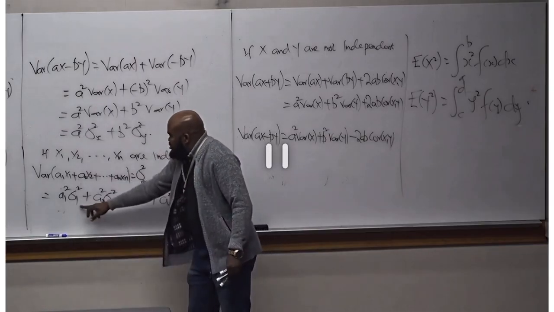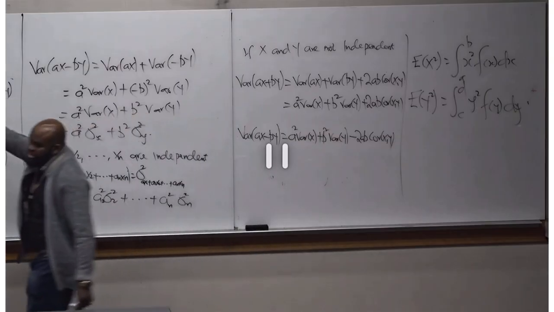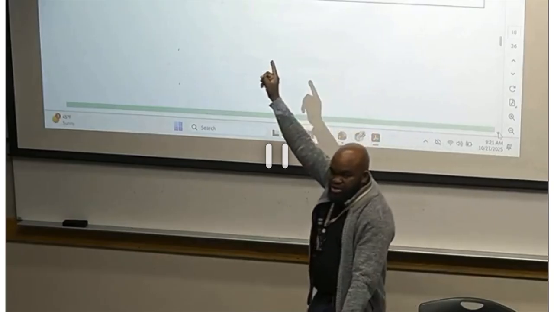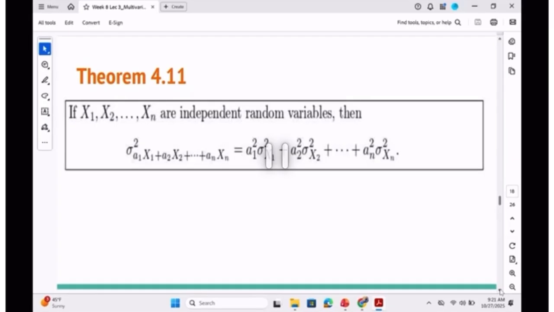So that's what I'm going to have for the general case. This is what you're seeing here right now. This is a situation where X1, X2 are independent.